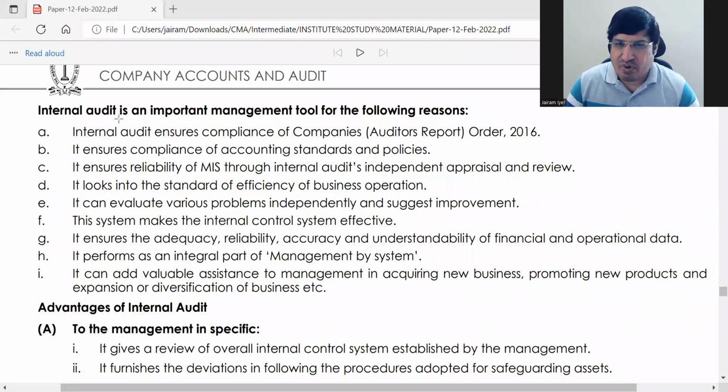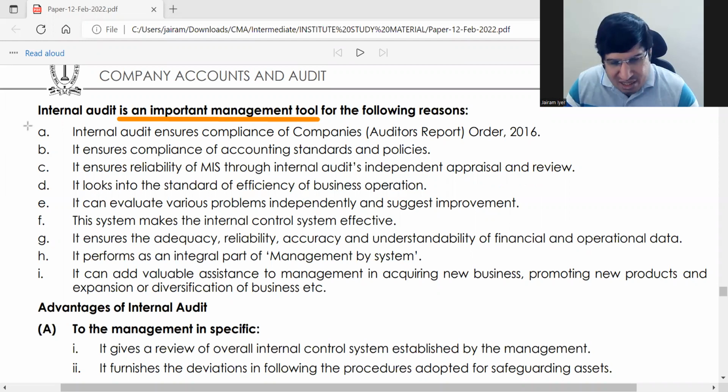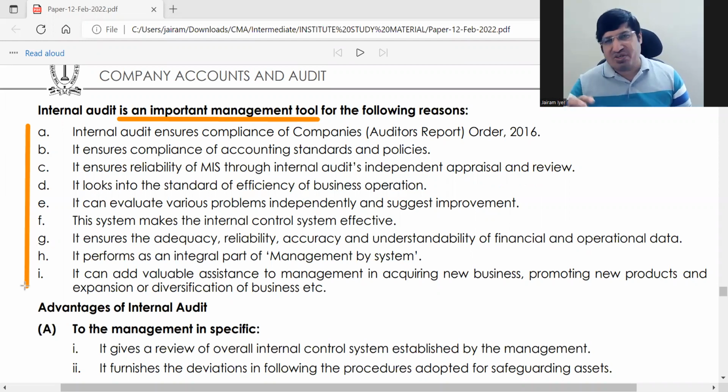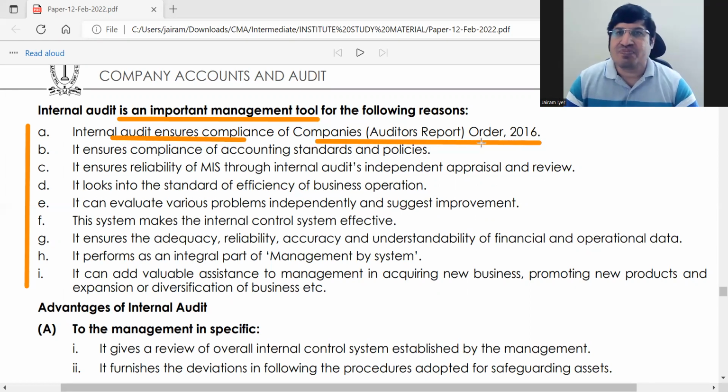So internal audit is an important management tool because, this is why it is an important management tool. Again, this message and importance of internal audit, whatever we have studied, same points you can write. Of course, you don't have to do anything different. So here, internal audit ensures compliance of CARO, Companies Auditor's Report Order 2016. It prescribes some compliances. So during internal audit, you can see whether it is being complied or not.